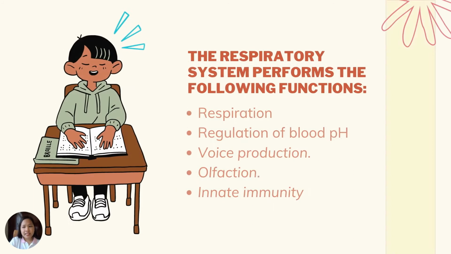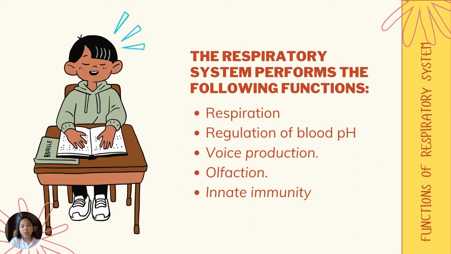The respiratory system performs the following functions. First, respiration. Like what I've said earlier, the respiratory system is the reason why we have the ability to breathe in and breathe out air and gases. Second, regulation of blood pH. The respiratory system can change the blood pH by adjusting the carbon dioxide levels in the blood. Third, voice production. Sound and speech are made possible by air passing past the vocal cords.